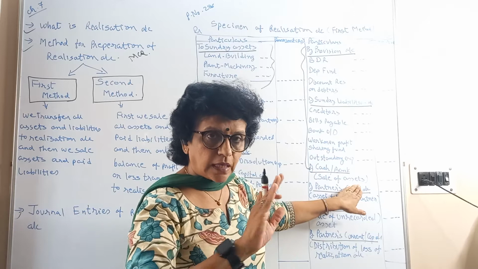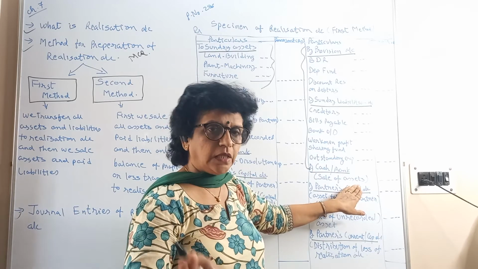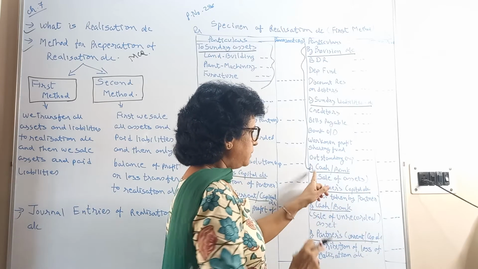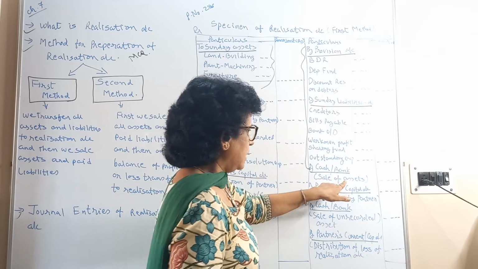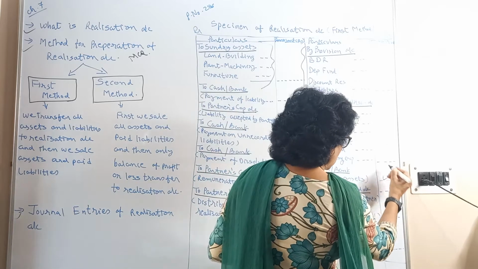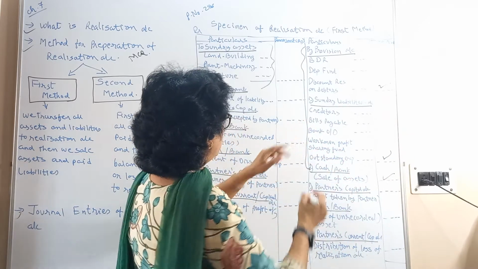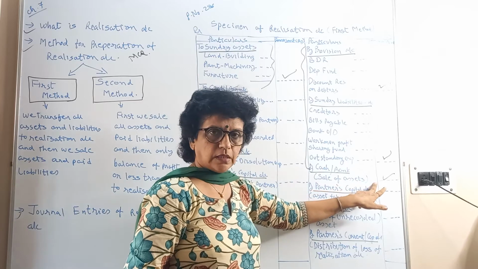So forget individual asset or liability accounts; everything is to be done through realization. So you have the journal entry: cash or bank account debit, realization account credit. Here you collect the money from the sale of your various assets. That is going to be your fourth journal entry.